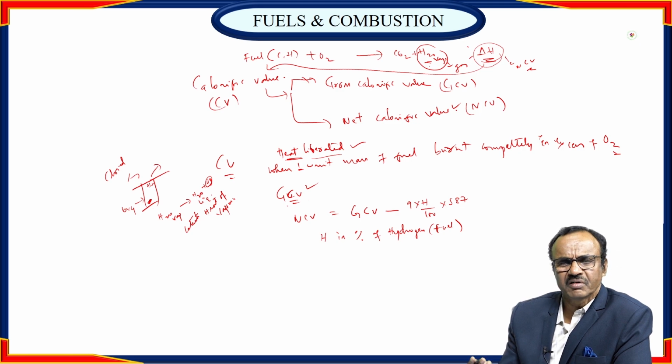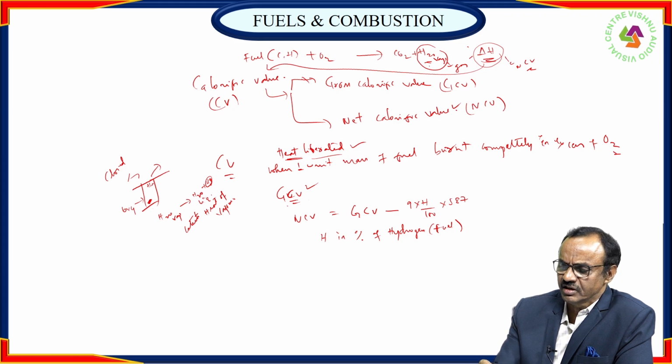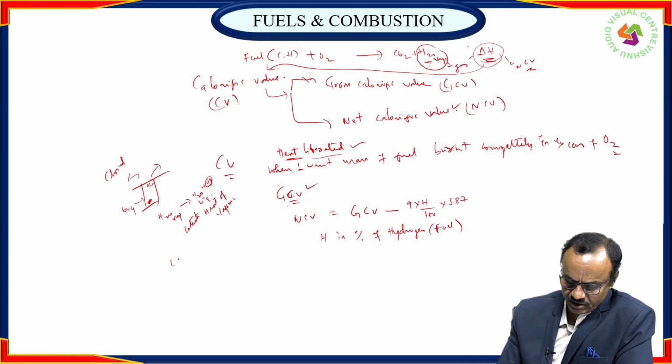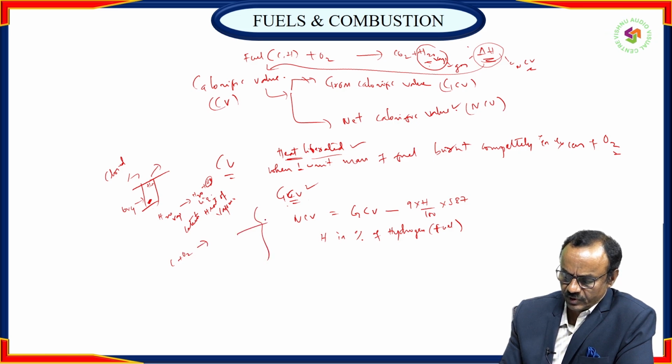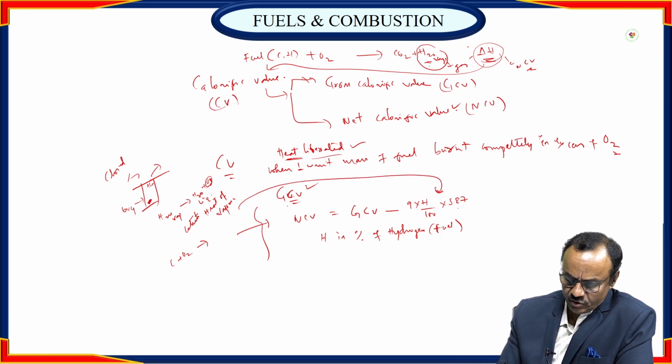How to derive this formula? It is very easy. During combustion, you can divide this reaction into two. Carbon combines with oxygen to produce carbon dioxide. Net calorific value is equal to gross calorific value minus this value, which is the latent heat of vaporization or condensation. How do we get this value? During combustion, you can divide the reaction into two halves. One reaction, carbon converts into carbon dioxide.